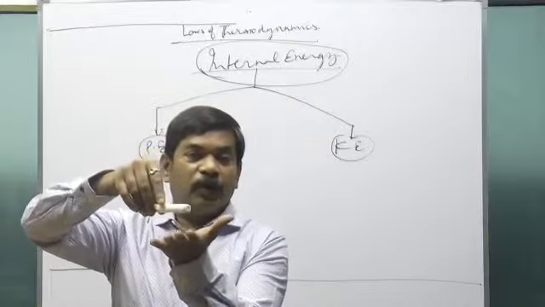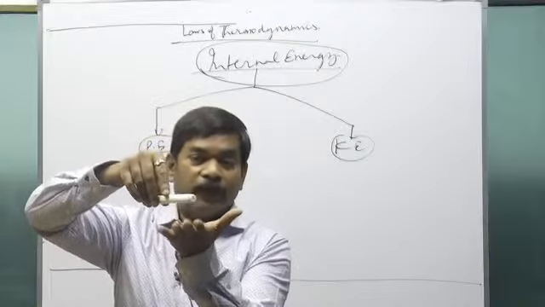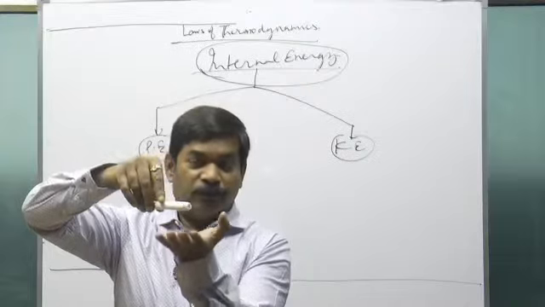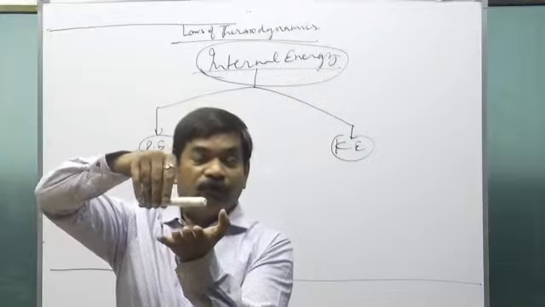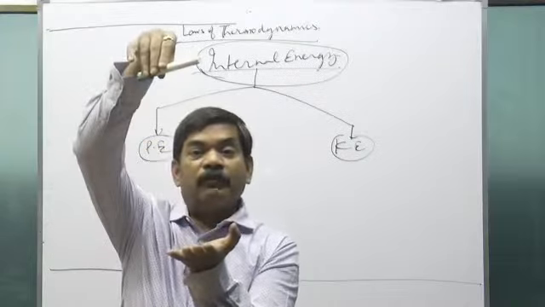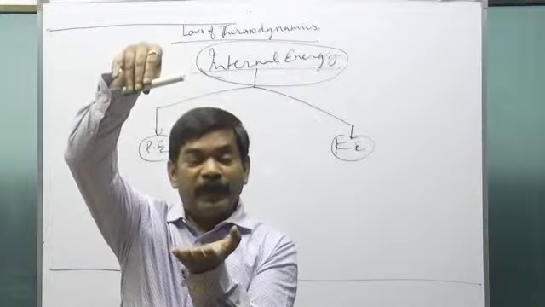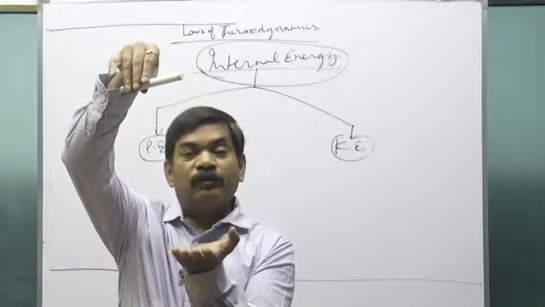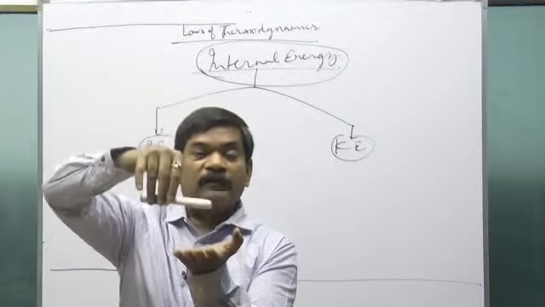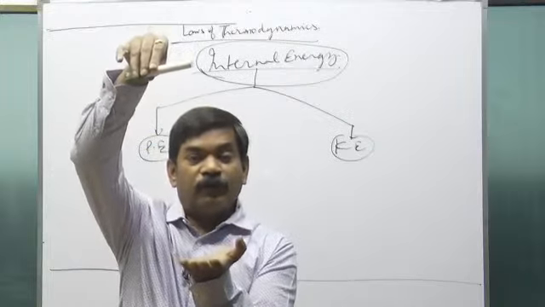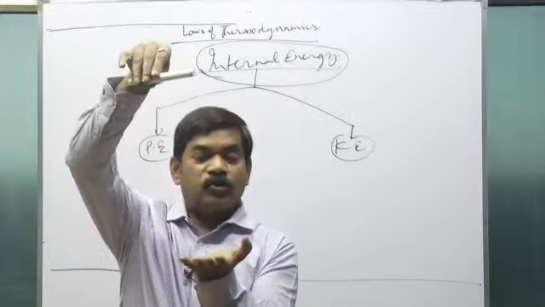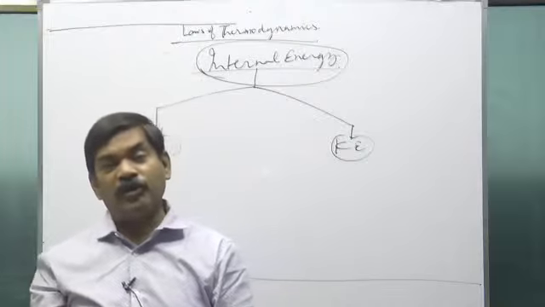So when the earth and the block make one system, then the attractive force between them is an internal force. When we pull it upwards, we are applying force against the internal force. So we are doing work against the internal force, and that work is stored in the system in the form of its potential energy.